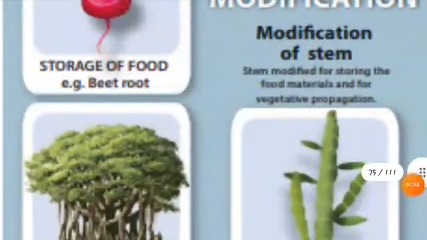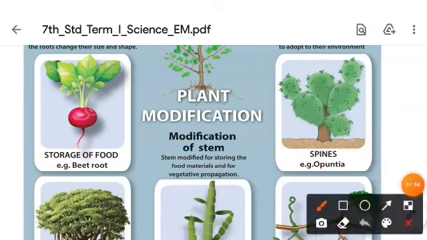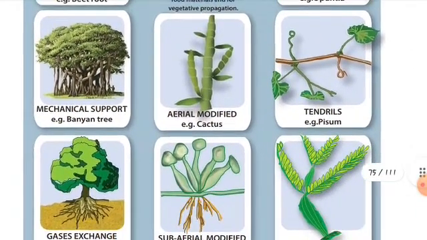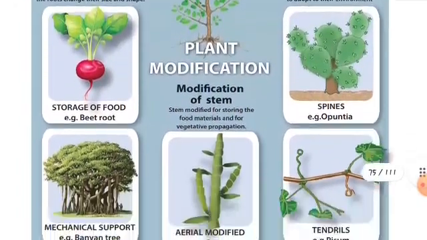Now let's see the plant modification. See here, first one, modification of root. You know the best example of modification of root, children? Here, this is one: storage of food, the best example. And the next one is what? Spine, Opuntia. And the next one is mechanical support, best example banyan tree. These are all the modifications of root.